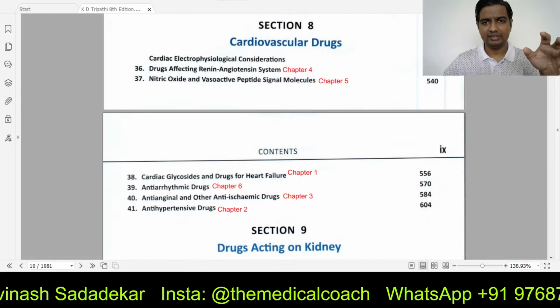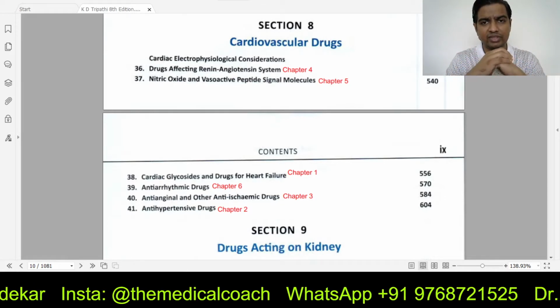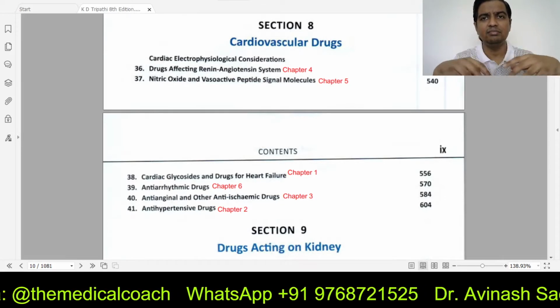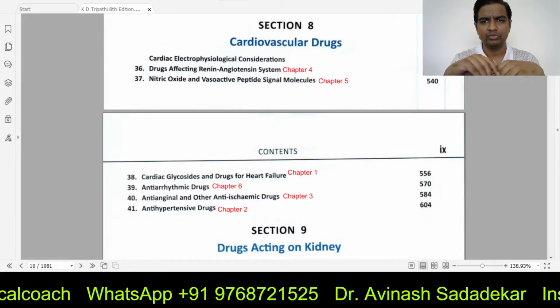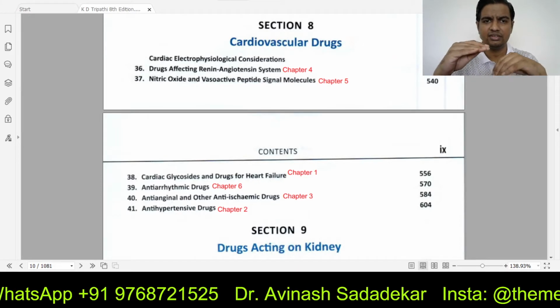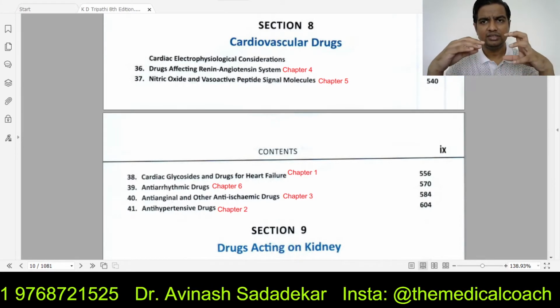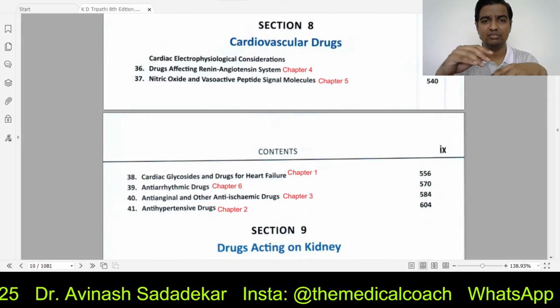Now, if you open up your textbooks, you will realize that there are actually 6 important chapters from cardiovascular pharmacology, but you're not going to follow the same order. You're going to follow the order of chapters that I am going to suggest to you. The idea behind this reorganization is to make things simple for you. Okay, so if you do chapter number 36, 37, 38, 39, 40 and 41, things will become confusing. Instead, you start with chapter number 38.